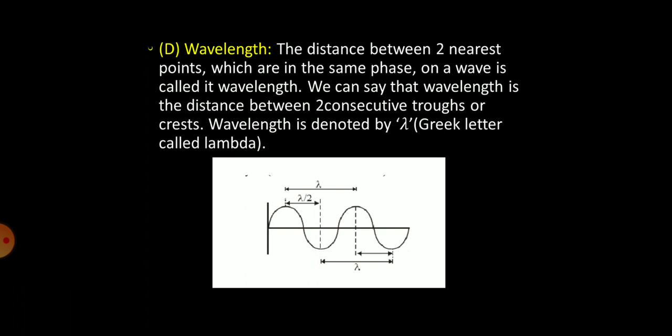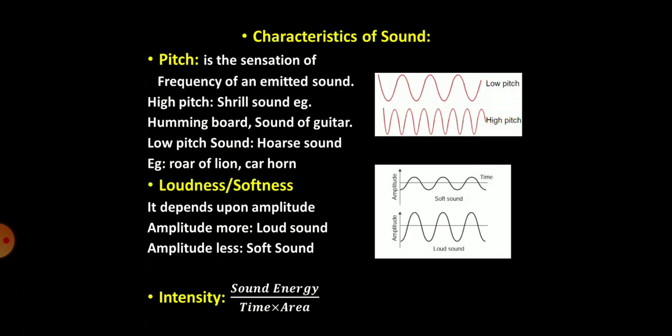Half of this wave is this, so this line indicates it is lambda by 2. Now, some more characteristics of sound. Now, what exactly do you mean by sound? Pitch. Pitch is the sensation of frequency of an emitted sound. Now, it is a sensation of frequency. How a frequency is being produced, that is a pitch.